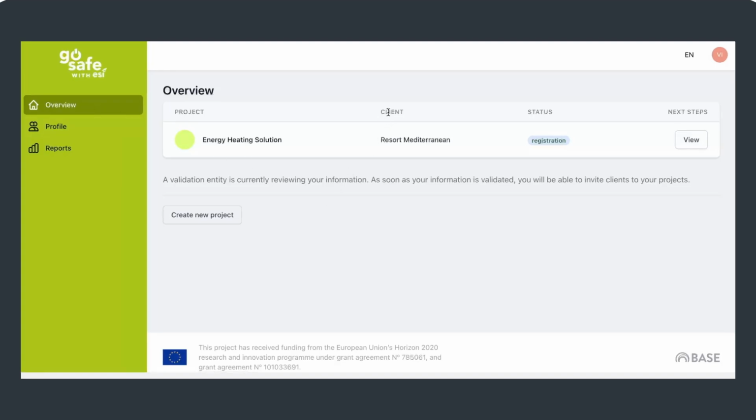Here you can see who is the client, the status of the project, and what is the next step to take. In this page, you also have the Create New Project button, where you can create any future energy efficiency projects that use the Go Safe with ESI solution.